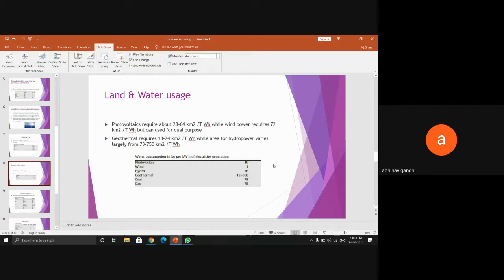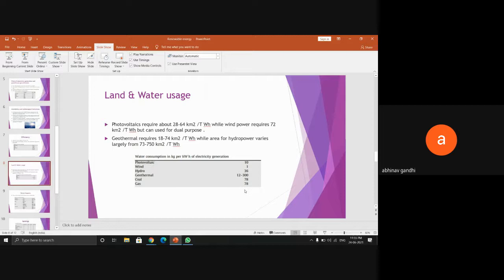The highest water is required for geothermal, as it consumes a lot of water for cleaning and all those things. Hydropower also consumes some water, which is evaporated in dams. Solar panels also require some water for manufacturing, and coal and gas also require it for various purposes.